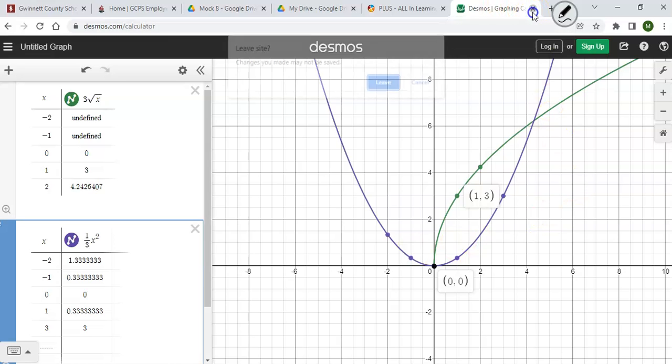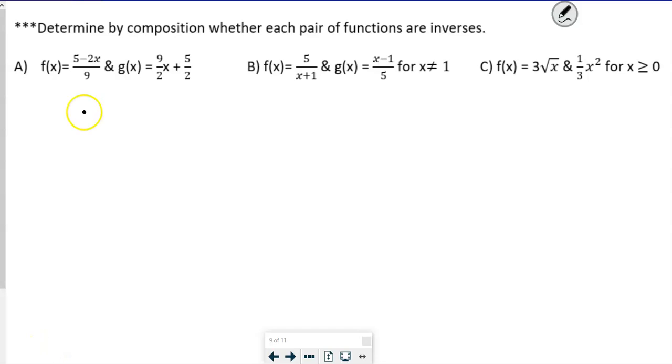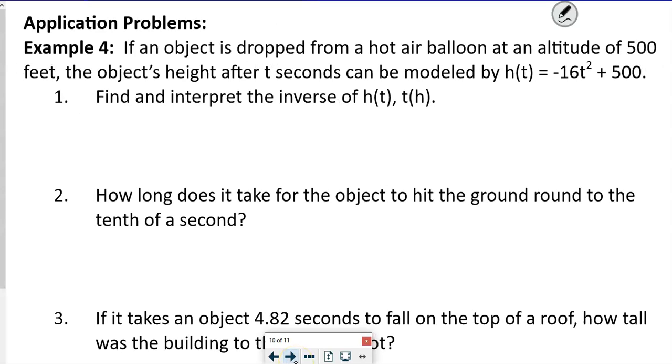All right, so let's go back. This was no, and no, and no. Y'all see that? Okay. So now, application problems.